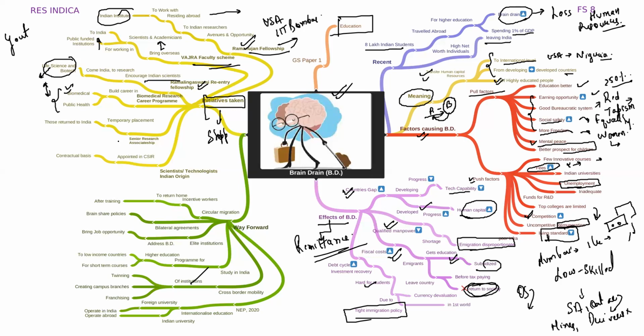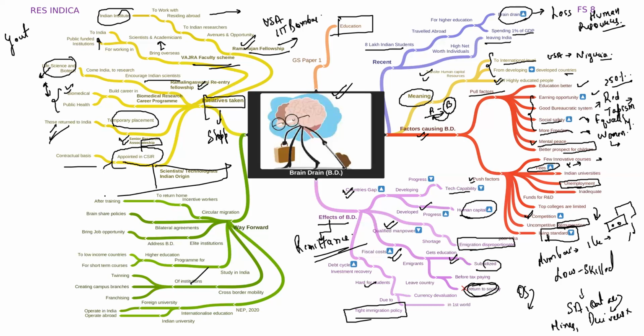Clear? We also have something which goes by the name of Senior Research Associate Leadership. Okay? What does this do? This provides temporary placement for those who have returned to India. And they can also be appointed to the CSIR. Okay? CSIR means the Central Institute, which does research in different kinds of things, on a contractual basis. Clear? And the name of this program is Scientist Technologist of Indian Origin. Apart from taking such initiatives, this problem of brain drain has not been solved.